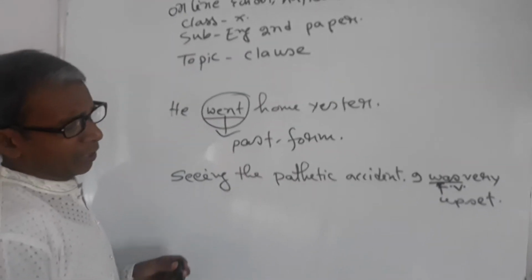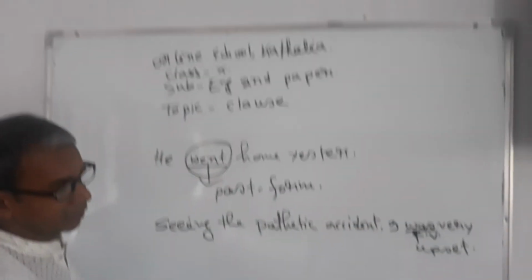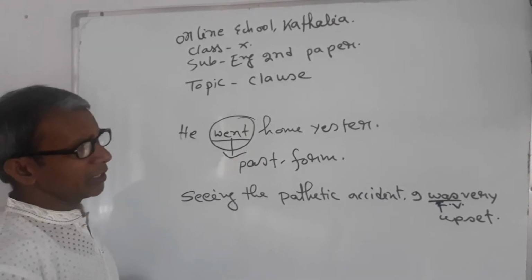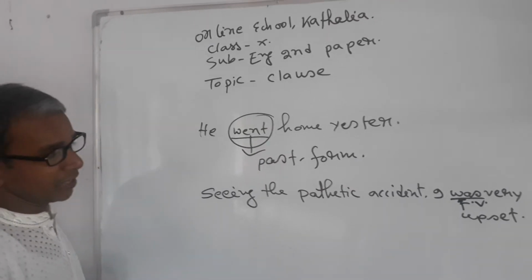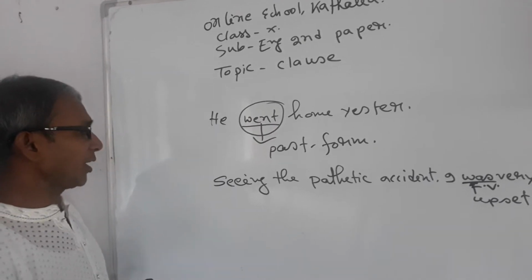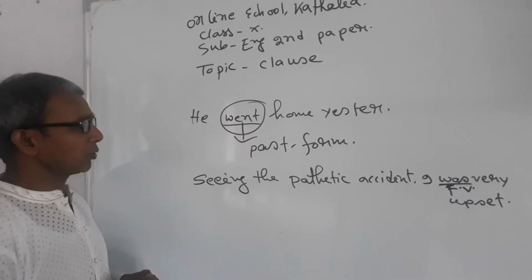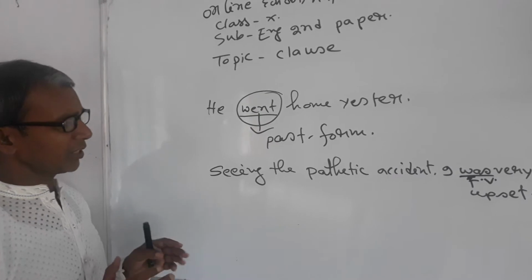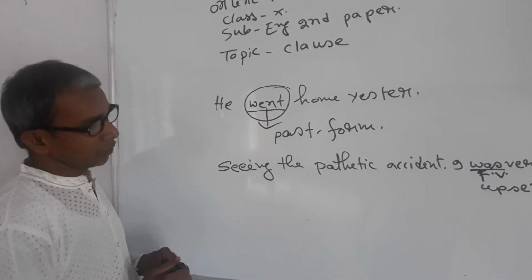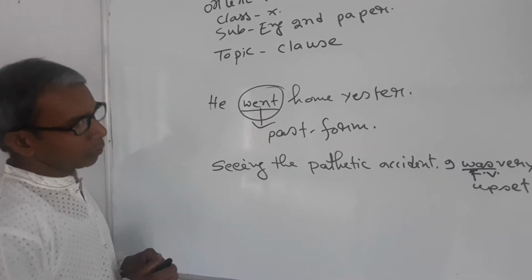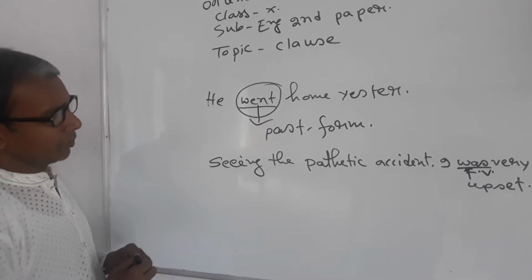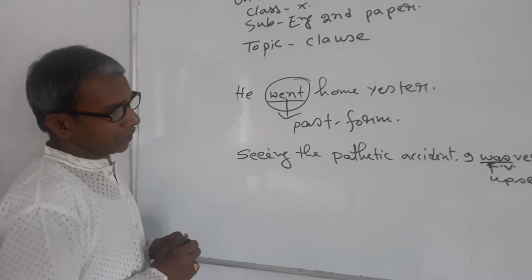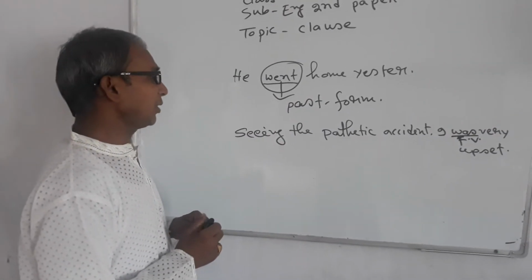If there is no finite verb, it cannot be a sentence or a clause. At least you must have a finite verb. A clause must contain a finite verb. Without a finite verb, being a clause is quite unimaginable. It's absolutely impossible without a finite verb. So you have to understand the finite verb. If you do not understand it, it is very difficult to identify a clause.